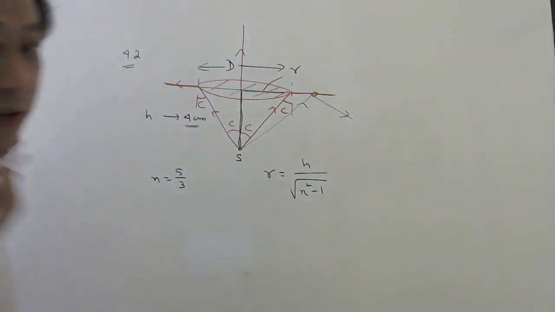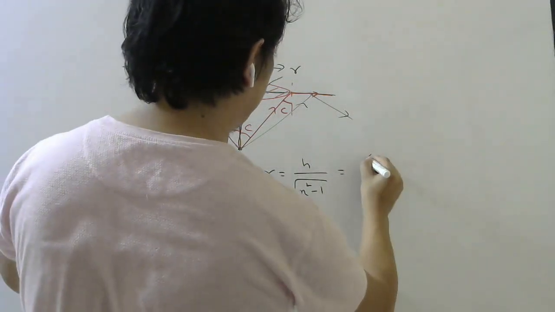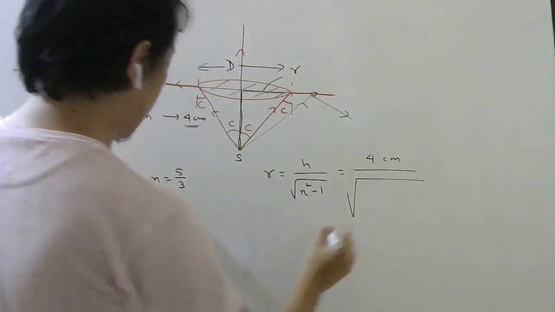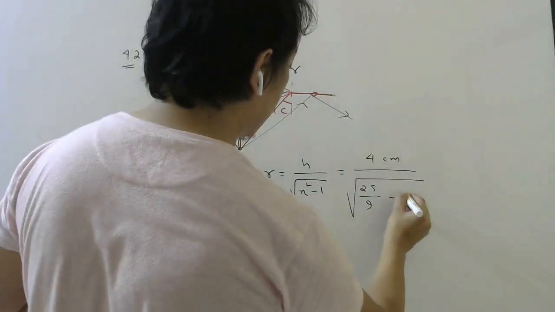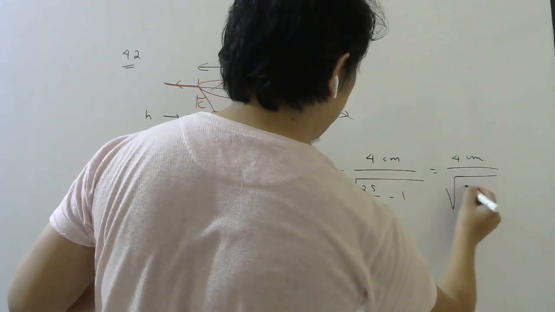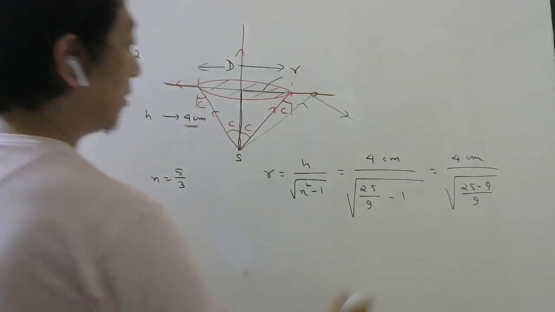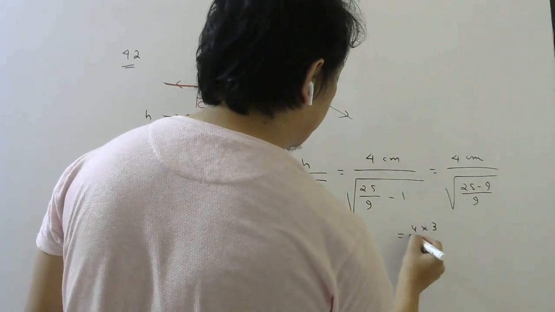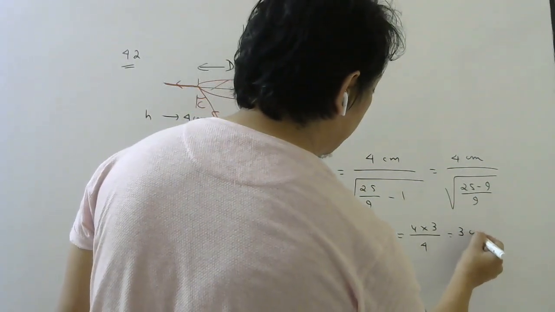Same derivation I have done in the EPL problem. Here h is 4, this is 5 by 3, so 25 by 9 minus 1. So 4 centimeter divided by root of 25 minus 9 divided by 9. So this will be 4 into root 9, which is 3, that will go up. That will be root 16, which is 4. So it will be 3 centimeter.